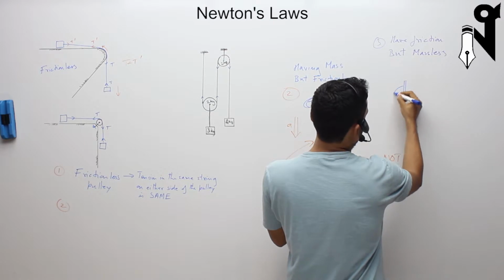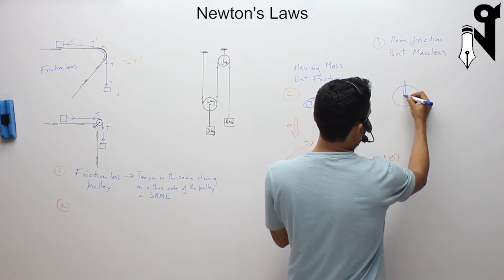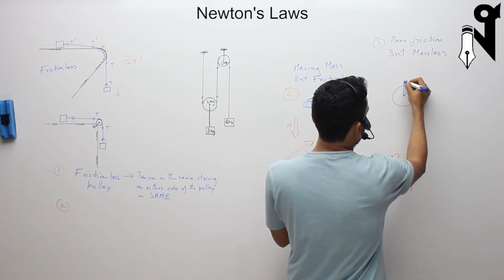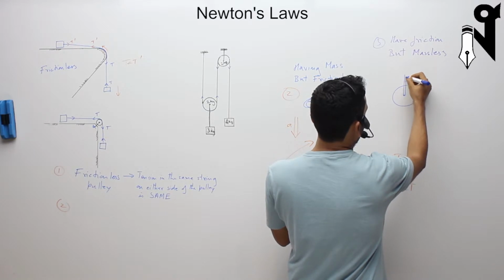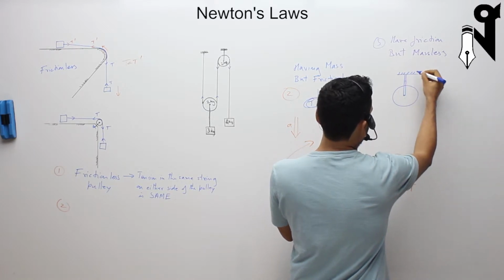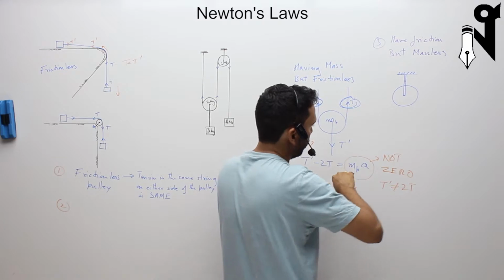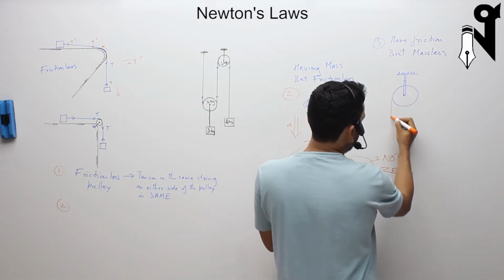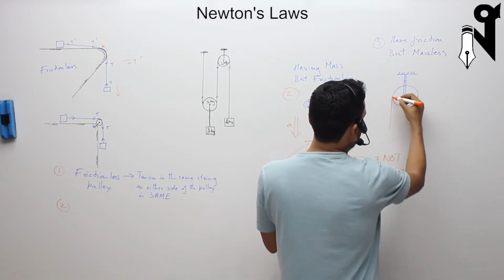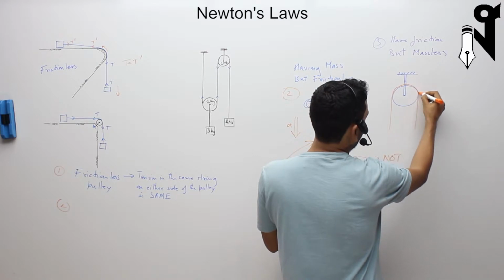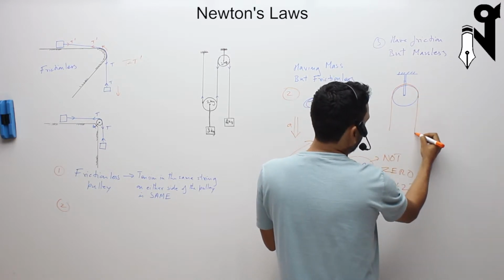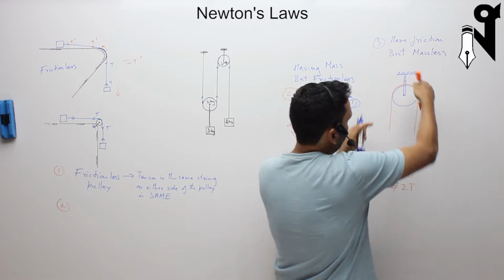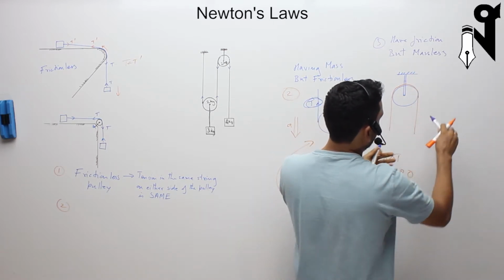So suppose you have a pulley which is having a mass, which is having friction also, and you have a rope which is going over the pulley from this side to that side. The rope is going over the pulley, and say the whole motion was this way down.